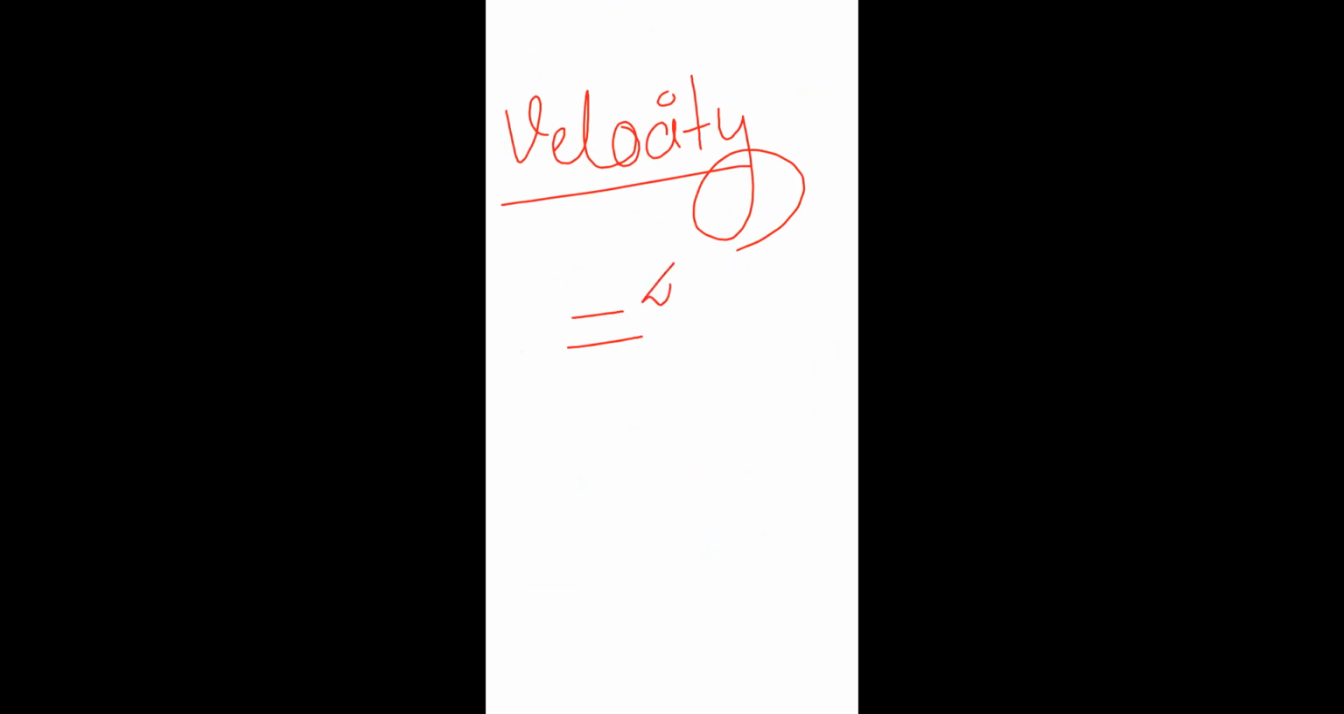Now just write velocity. Velocity, that is also displacement by time. Displacement, there is no space, so I am not writing the full word. Just write displacement by time. Displacement, write the ending over there.